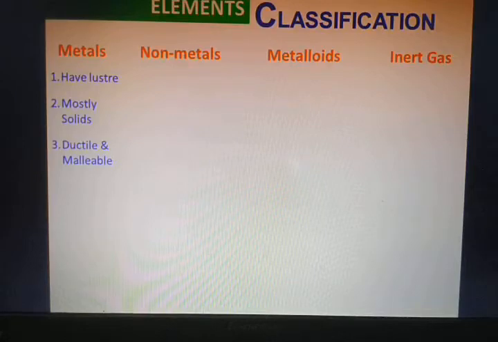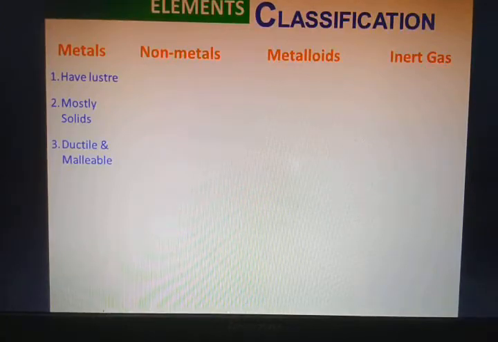So that's the property of metals. They can be drawn into long, thin wires, as well as converted into thin sheets. All right? Okay. Let us go to some examples now based on this property.